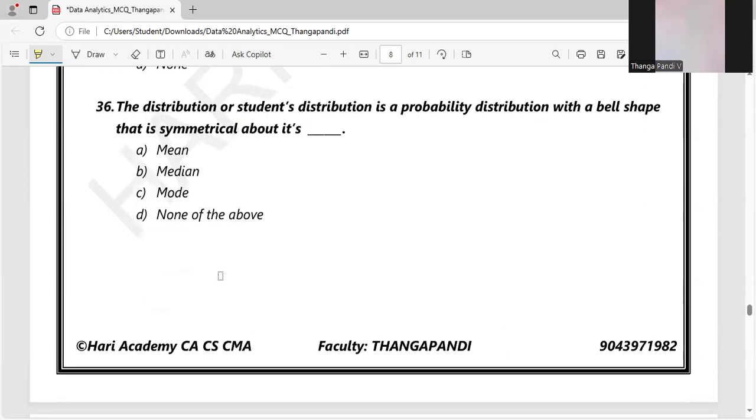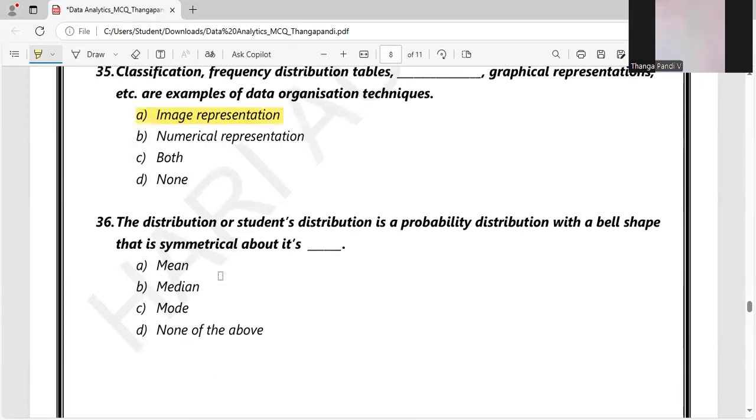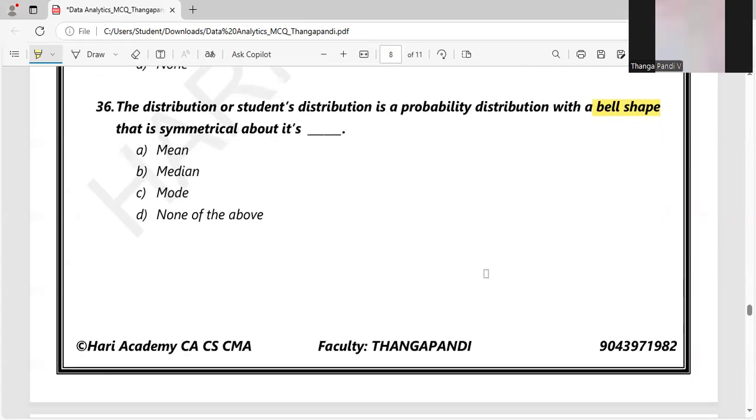The student's distribution is a probability distribution with a bell shape. So here the keyword is bell shape. By seeing the bell shape, we identify that they are talking about the normal distribution technique. That is symmetrical about its dash: mean, median, or mode. In the ninth chapter, we discussed data distribution techniques broadly. So if you have time, please look at those videos to get some more knowledge about it.